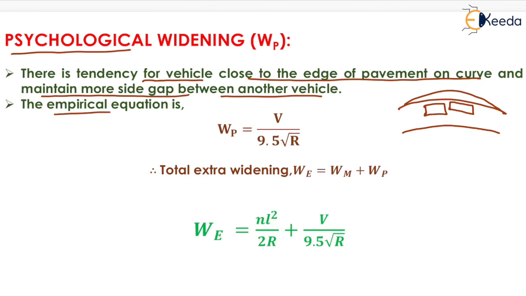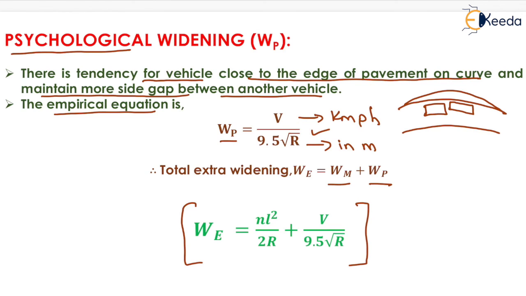Now the empirical equation is Wp equals V upon 9.5 root R. Here R is the radius of the curve in meters and V is the velocity in kilometer per hour. Now the total extra widening will be equal to Wm plus Wp. So we put the values of Wm and Wp, which gives nL square upon 2R plus V upon 9.5 root R. That will be the total extra widening.